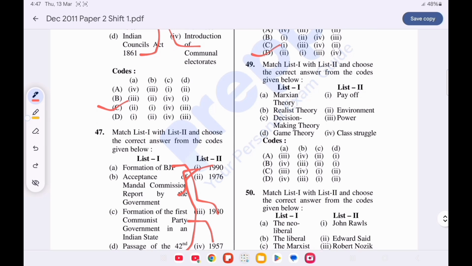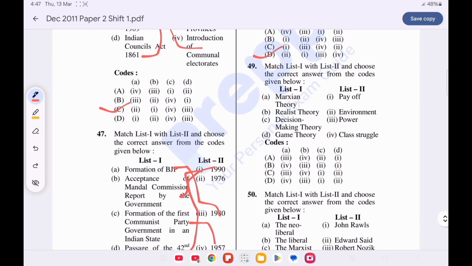Now question number 49. Match list 1 with list 2 and choose the correct option from the code given below. Option D is correct. Marxian theory is of class struggle. Realist theory is power. Decision making theory is payoff, and game theory is environment.